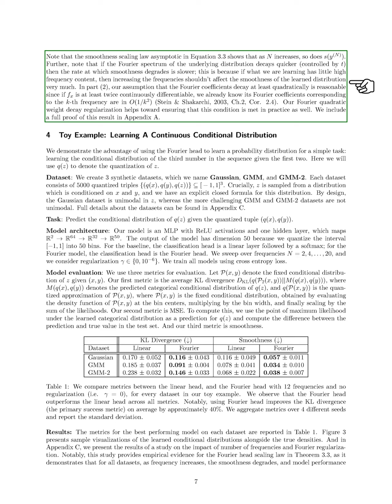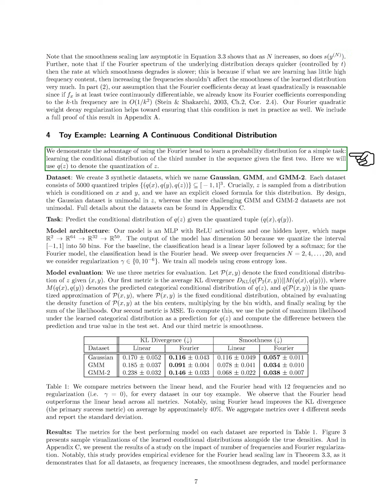We also present a toy example where we learn a conditional distribution based on a sequence of numbers. We create 3 synthetic datasets, each containing quantized triples, where the third number is conditioned on the first 2. The Gaussian dataset is simple, while the GMM datasets are more complex. Our task is to predict the conditional distribution of the third number given the first 2. We use a multi-layer perceptron model for this task, with specific architecture details provided.